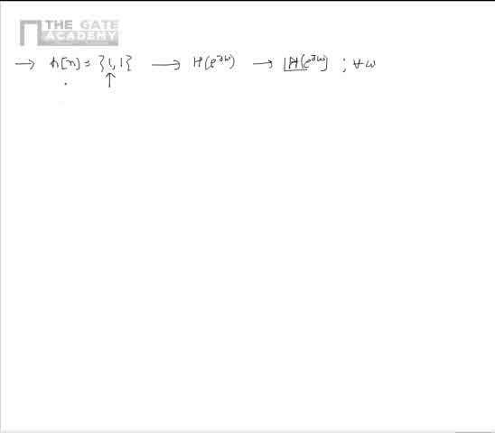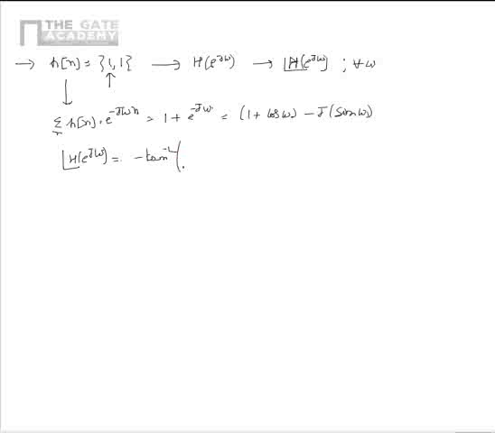We know that the DTFT of h of n is given as sigma over n of h of n multiplied by e power minus j omega n, which is equal to 1 plus e power minus j omega. Hence the same can be simplified as 1 plus cos omega minus j times sin omega. So from this we can write the phase of H of e power j omega as minus tan inverse of sin omega divided by 1 plus cos omega.